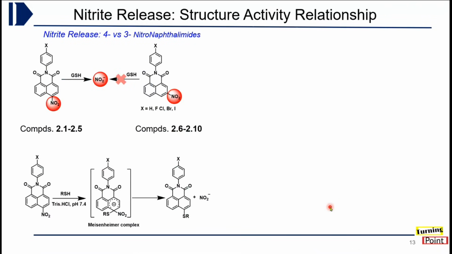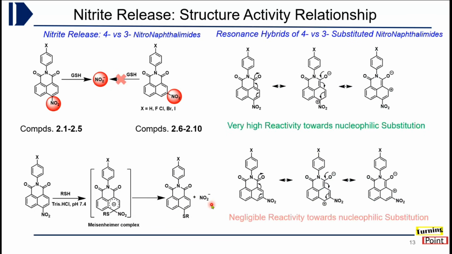Now as I explained, the 3-nitro was not able to release nitrite. This is very simple in the sense that this is an aromatic nucleophilic substitution reaction. Here the nucleophile attacks at the nitro carbon, and this leads to the formation of the Meisenheimer complex. Then in this complex, the carbon-nitrite bond breaks, and it leads to formation of the thiol conjugate and nitrite release. To explain this, if we draw the resonance hybrids of 4-nitronaphthalimide, we will see that positive charge comes at the C4, C2 positions.